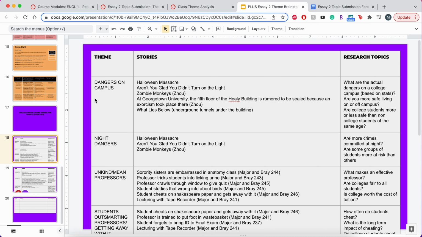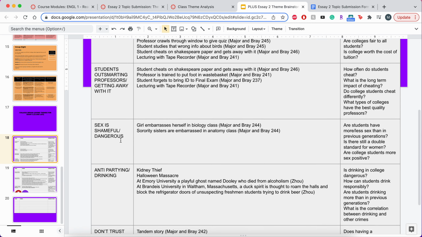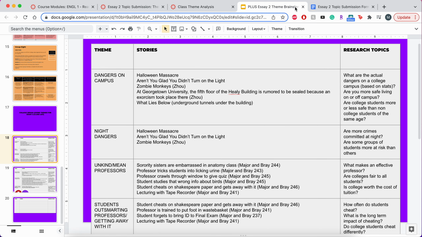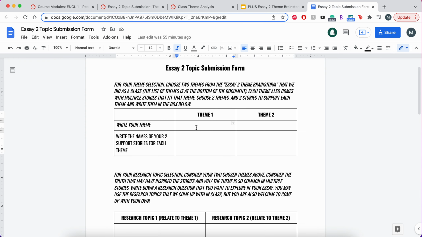If we're going to choose night dangers, our second theme is going to be something completely different, like say anti-partying or drinking. Those are going to be my two themes. So I would put campus dangers, and then drinking.